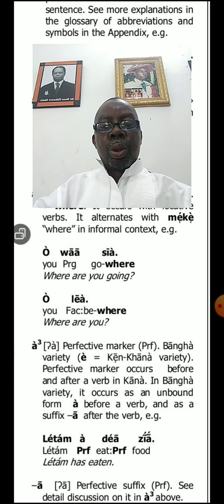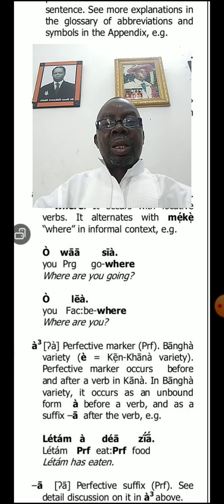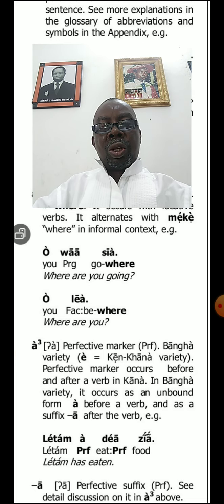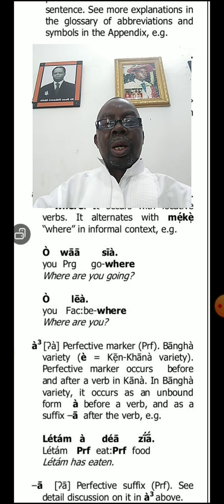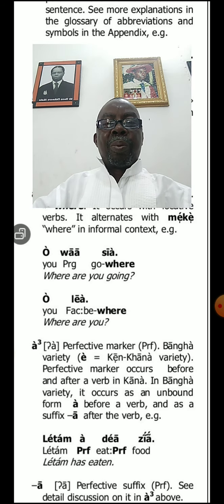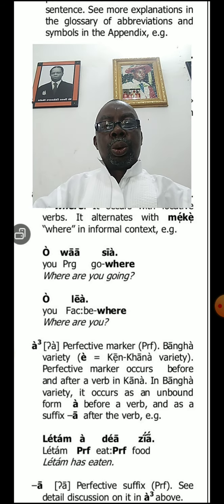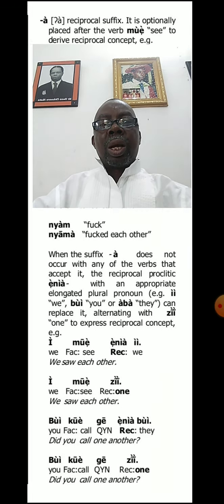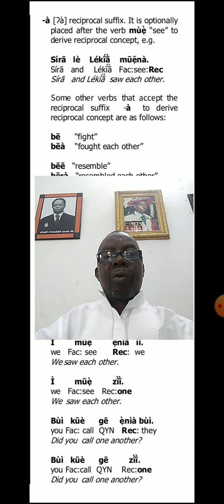So we want to look at the functions of the letter A, which is a continuation of what we discussed in our previous video. Today we are looking at the letter A as functioning as a reciprocal suffix.